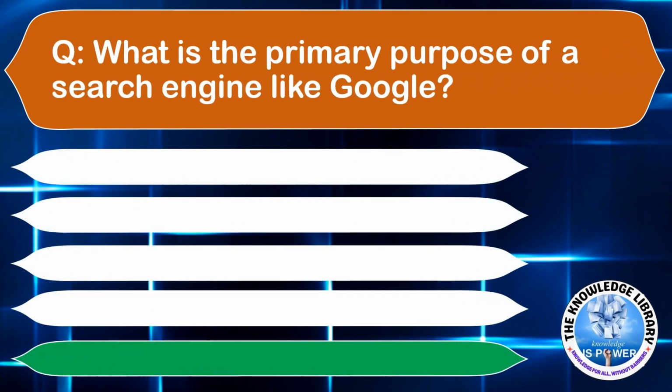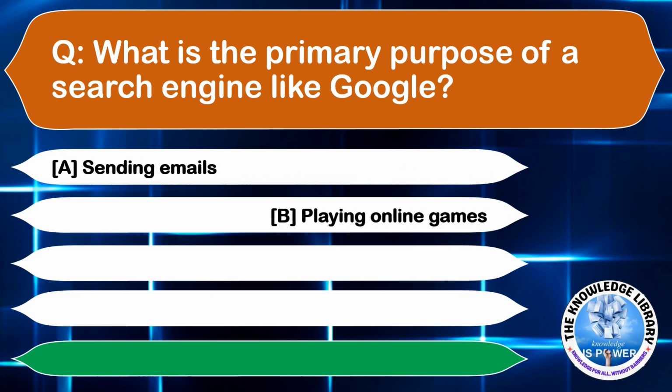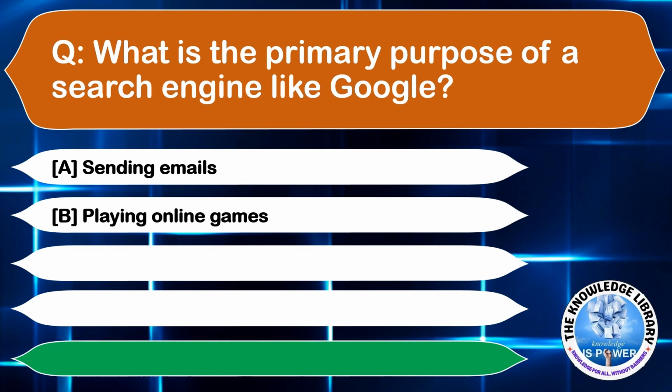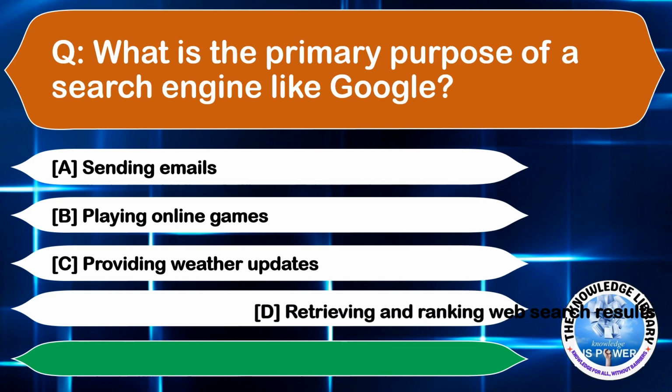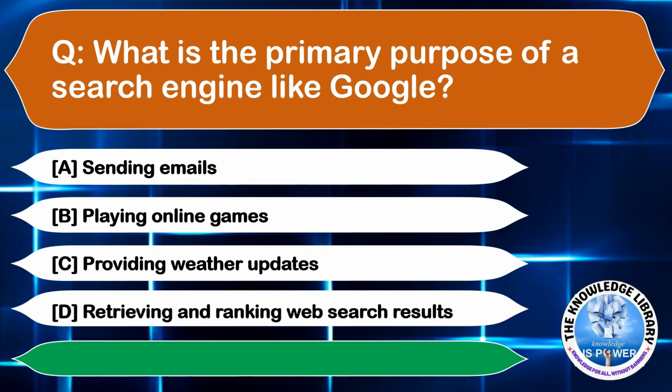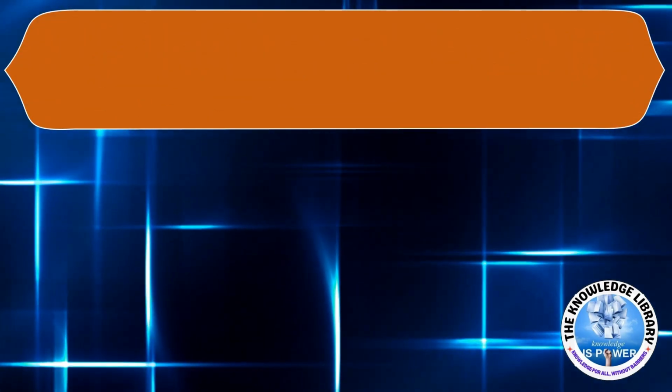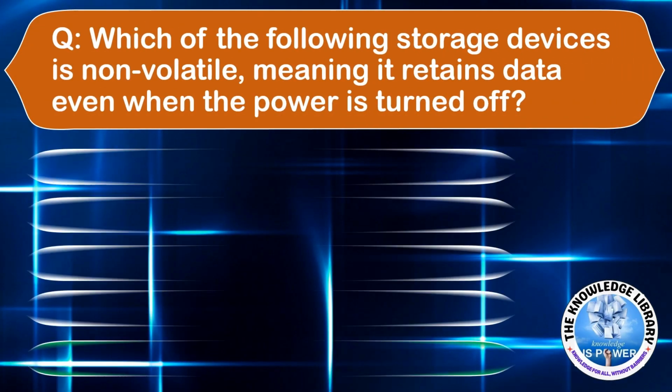What is the primary purpose of a search engine like Google? Option A, sending emails. Option B, playing online games. Option C, providing weather updates. Or option D, retrieving and ranking web search results. The correct answer is option D. Moving to the next question.